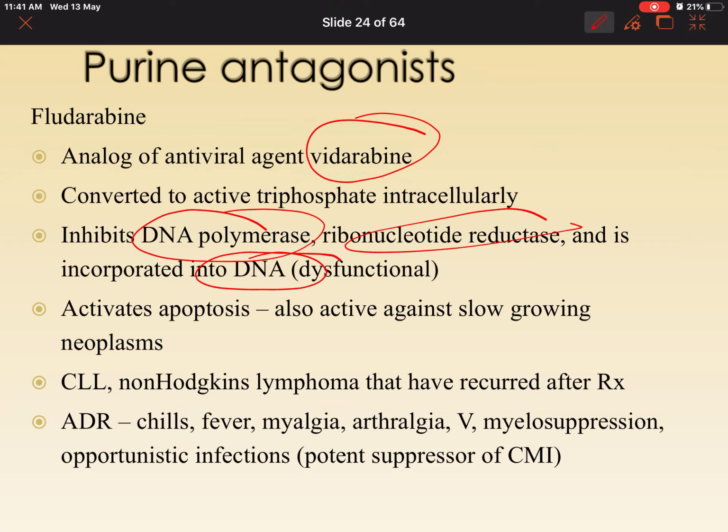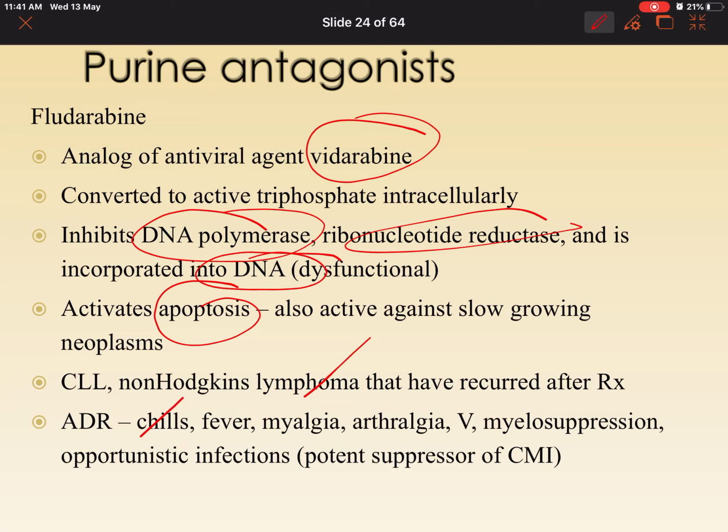In place of purines, this is going to get into the DNA structure. It is going to activate apoptosis. There is going to be DNA damage, which will activate apoptosis. Where are we going to use this? In CLL, Hodgkin's lymphoma.